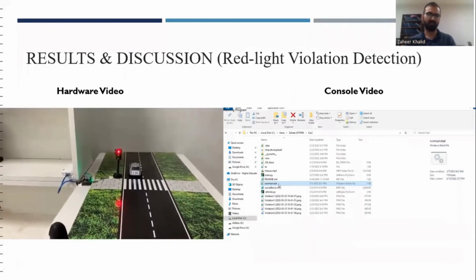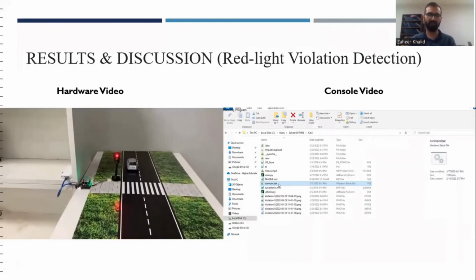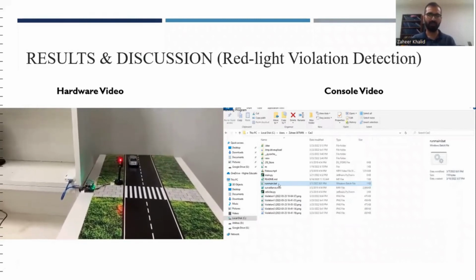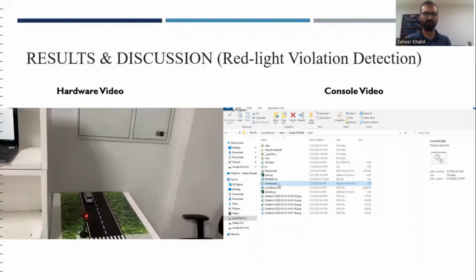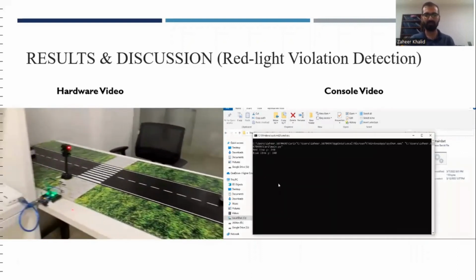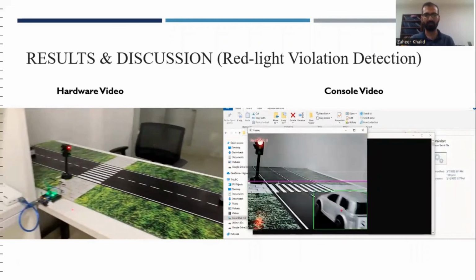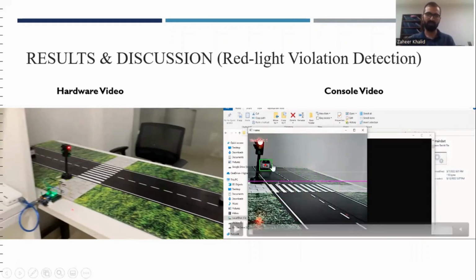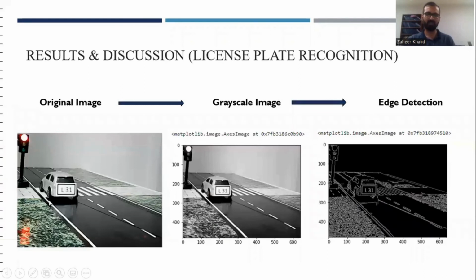So these are the results of our project. Here you can see that the vehicle is moving through the road, and later you will see on the console video that this is being detected by our software, and the frames are being saved on the PC. Here you can see that the vehicle has just crossed the zebra crossing line, and our system has detected it as an anomaly. And now the system is saving those images onto the local PC. Here you can see one of the images that is detected by our system as an anomaly, which is saved on our local PC.